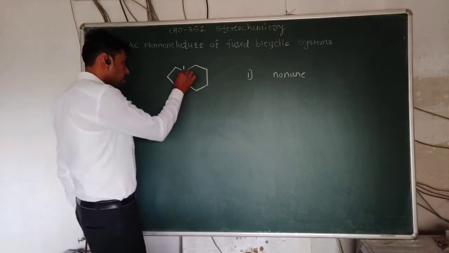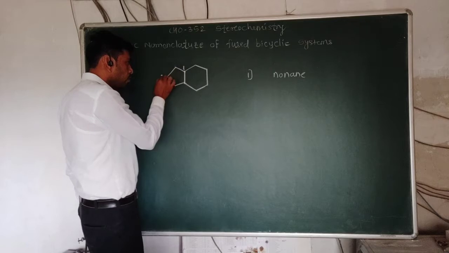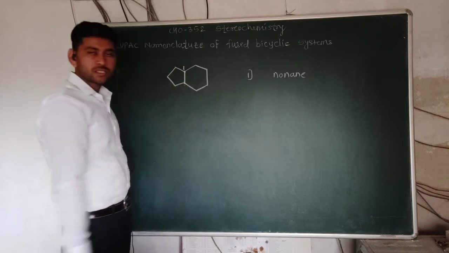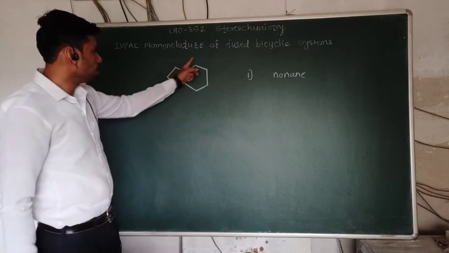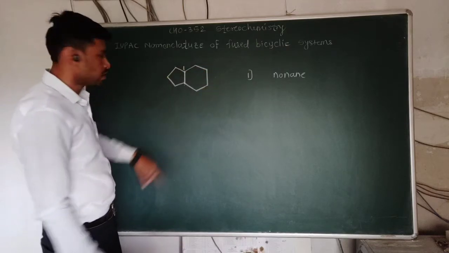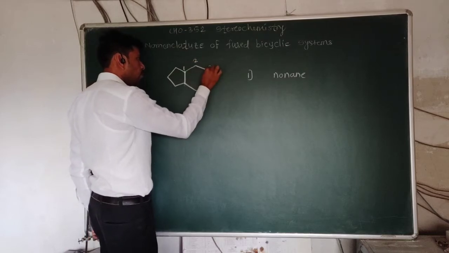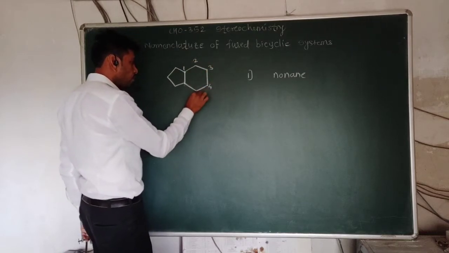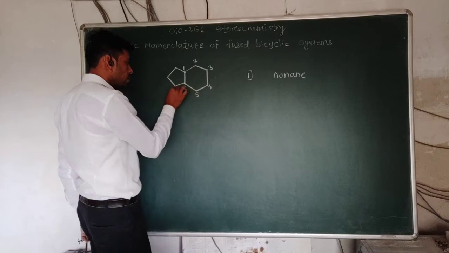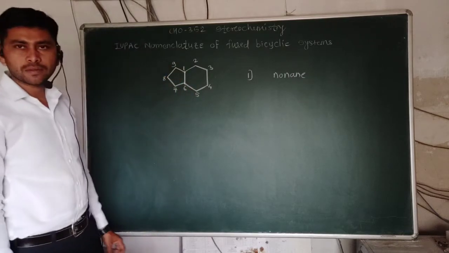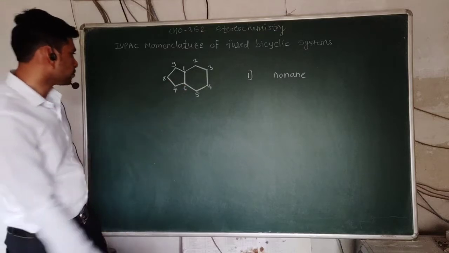Which is the longest chain here? We can't give numbering from here 1, 2, 3, 4 and again reach the next bridgehead. Numbering has to be given from the longest side, so this right side is the longest. We give numbering here 1, 2, 3, 4, 5, 6, 7, 8, 9. So the total number of carbon atoms is 9, so it is nonane.